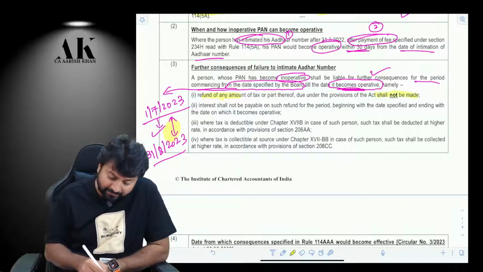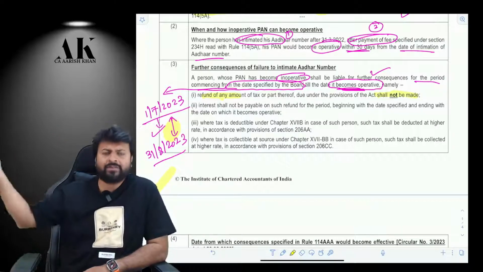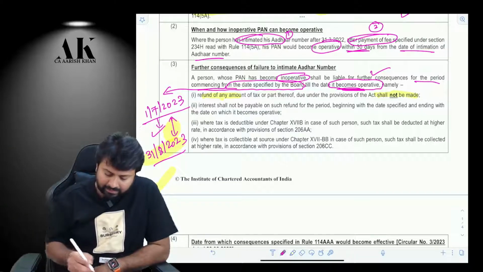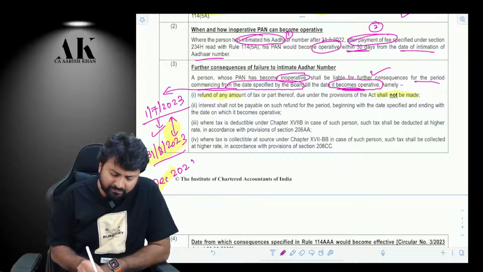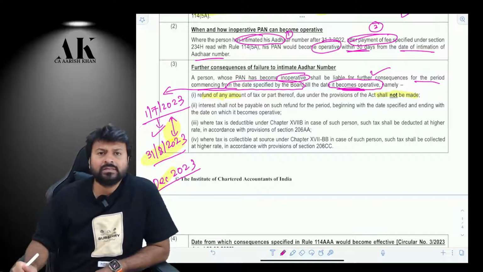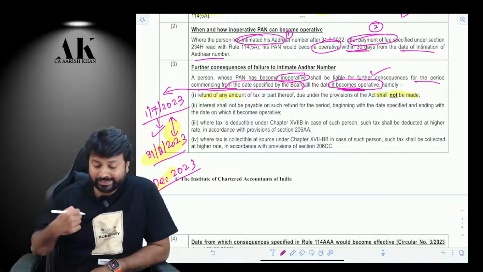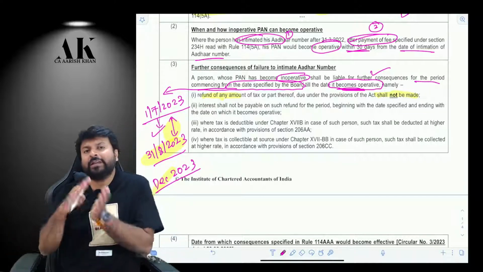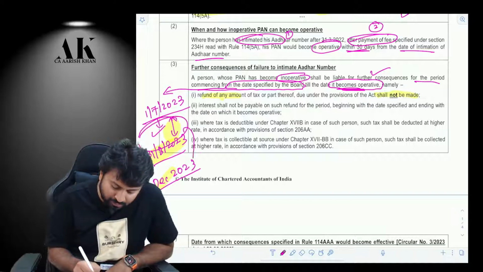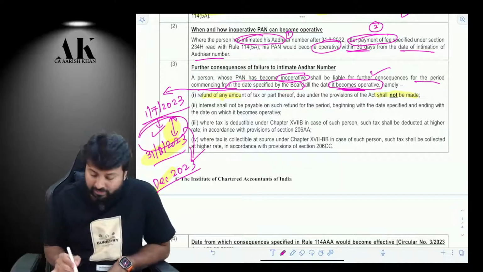Second, whenever you will get refund later on, once you have intimated, say in the month of December, October, November or September, you might get refund. So in that period, whenever you get the refund, you will not get interest for these two months. Interest for these 2 months will not be allowed.